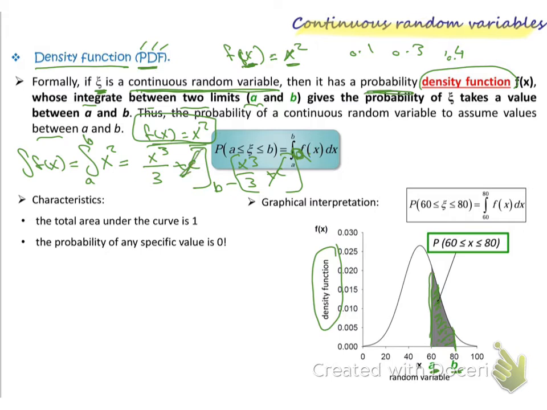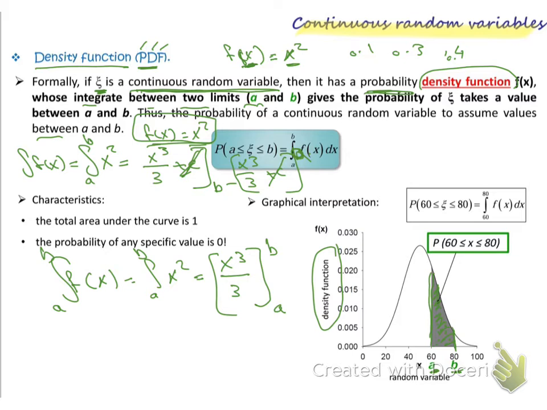So if we have a and b, we don't put the constant c. The integration of the function x squared between a and b equals x cubed divided by 3, and we put the values between a and b. Every time I substitute x by b, then minus, I substitute all x's by a. This is called the integration. So in order to get the area under the curve, it will be the integration of the function of the curve.